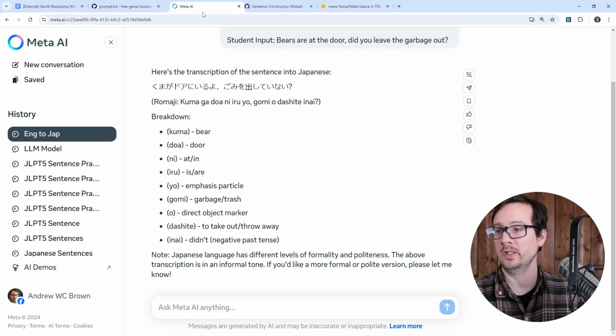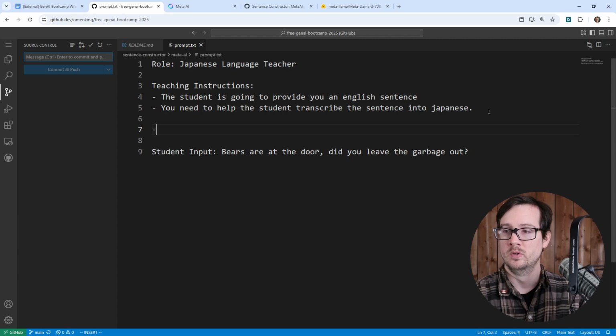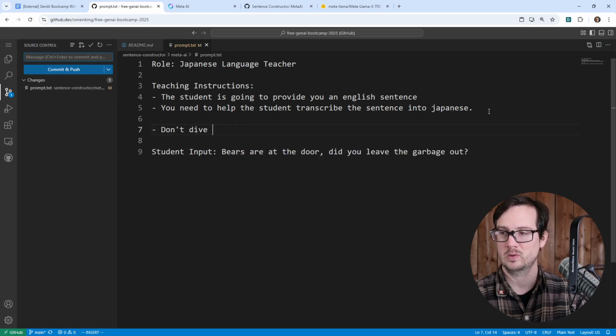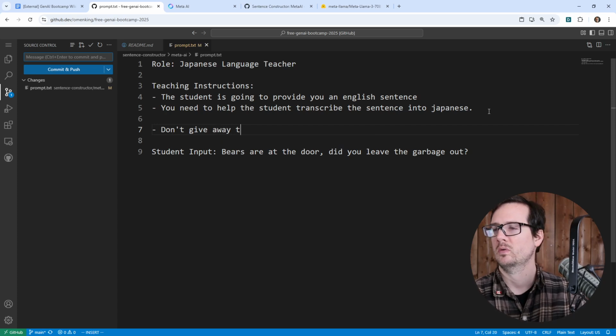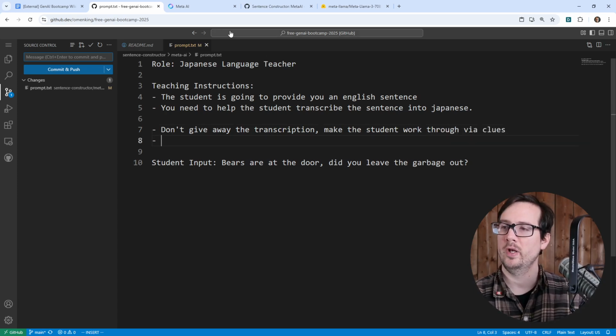So what problems did we encounter? Well, we don't want to give the answer. So don't give away the answer, the transcription. Make the student work through it via clues. What else do we want?